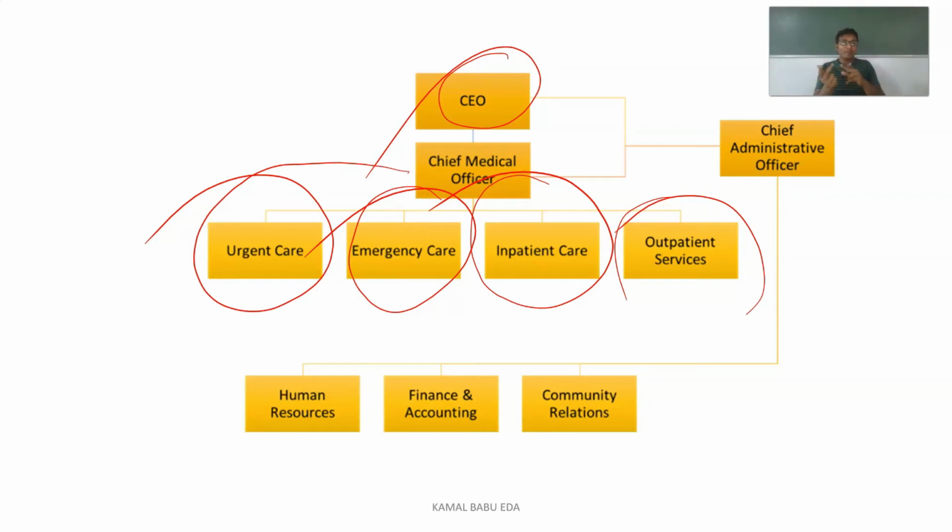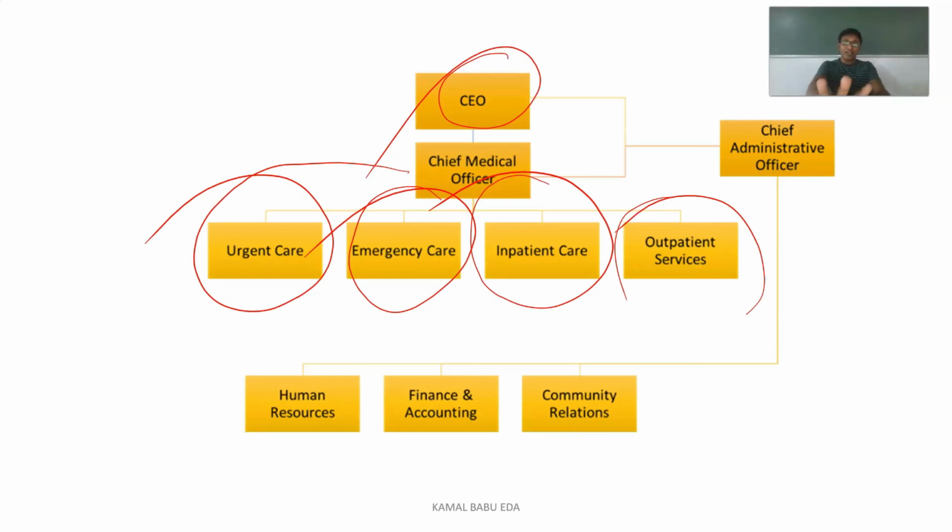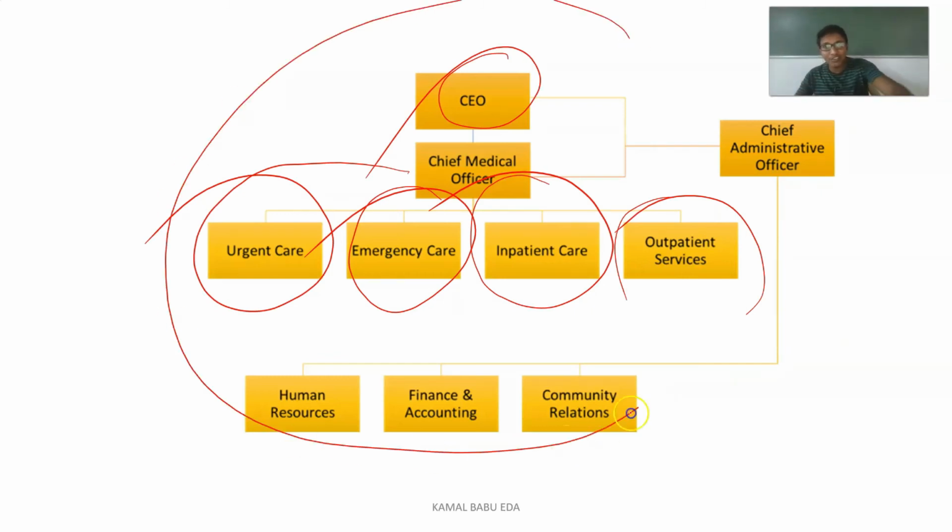Finance and accounting will be taken care of by the chief administrative officer, and community relations will be taken care of by the community chief administrative officer. So this is a model here. If you see this chart, this was the model. Whenever you are trying to run an institution, or a hospital, you must follow some model.